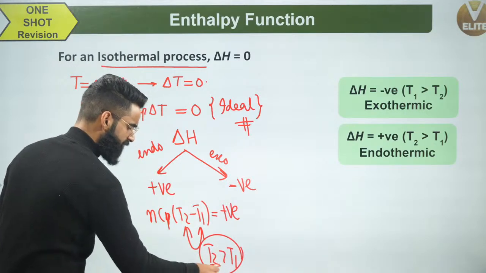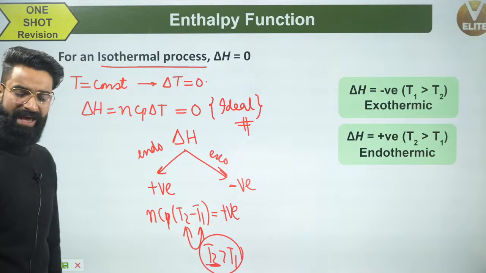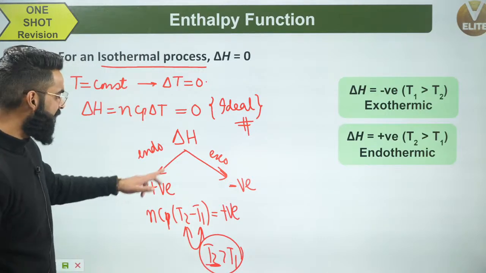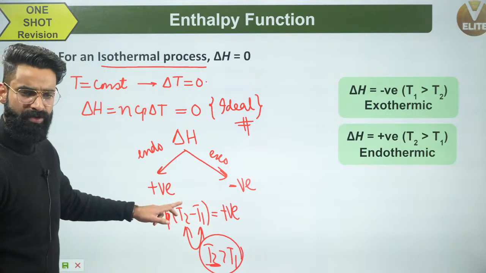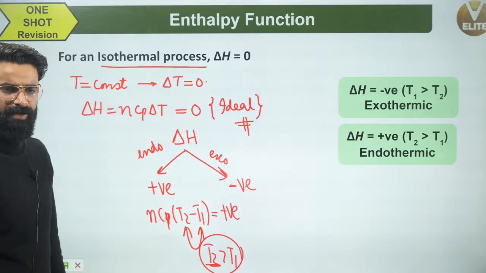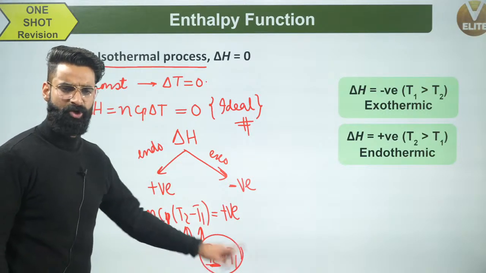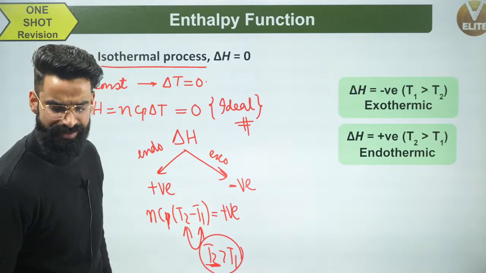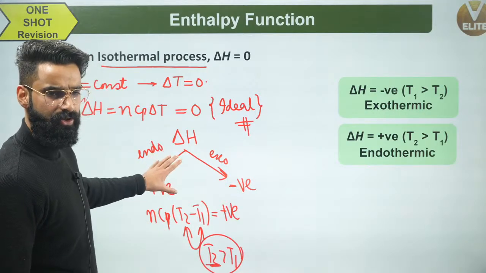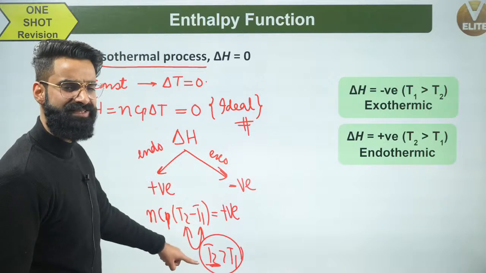T2 is the final temperature of the system, T1 is the initial temperature. So for any system whose delta H comes out to be positive, the temperature of that system will be increasing with time, because T2, the final temperature, is greater than T1, the initial temperature.